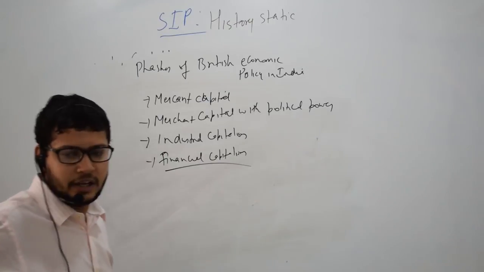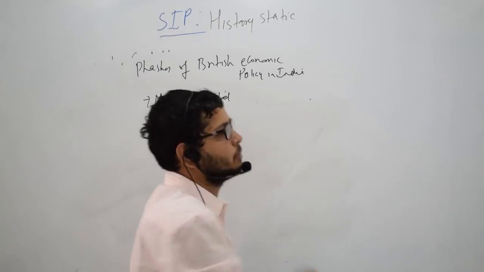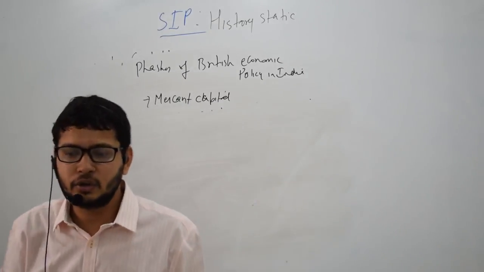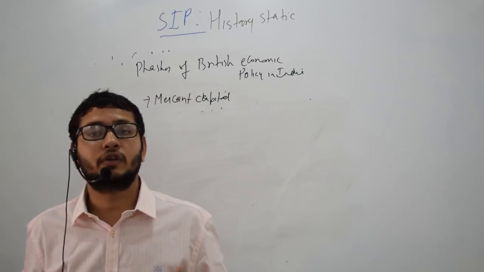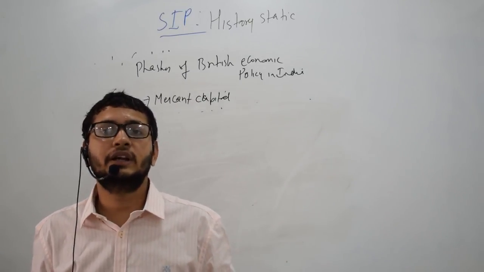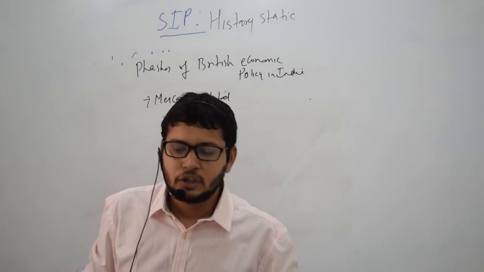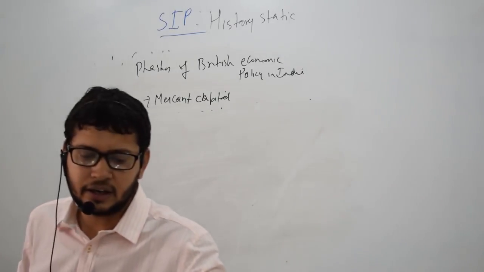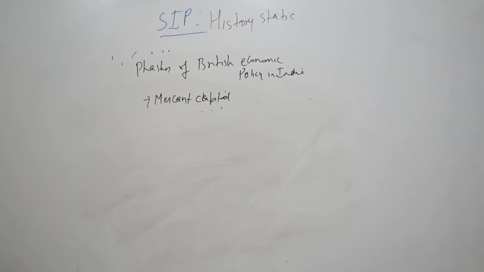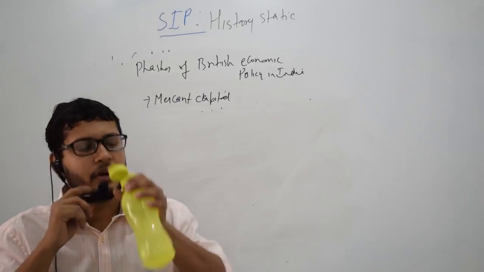So the first stage was the stage of merchant capitalism, or what you call mercantilism. Mercantilism is the ideology where you try to increase the benefit of your country by ensuring that there is an inflow of bullion and gold into your country. So when the British came to India, they came as traders, right? They came as traders because Indian-made textile goods were in great demand in Southeast Asia and in Europe.